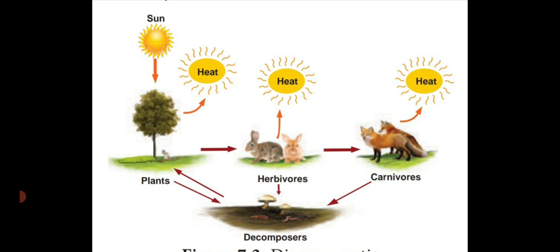They are acted upon by the bacteria and fungi present in the soil, which convert them into simpler substances. When you pour water, those simpler substances are dissolved in the water. Once again, the dissolved mineral salts are absorbed by the plant through the root region. That's why they have given the reversible arrow mark between the decomposers and plants.